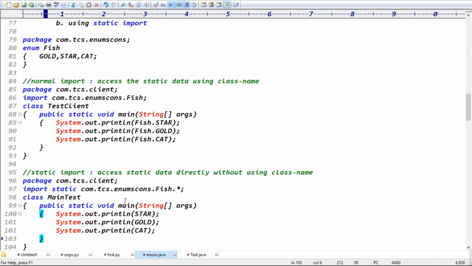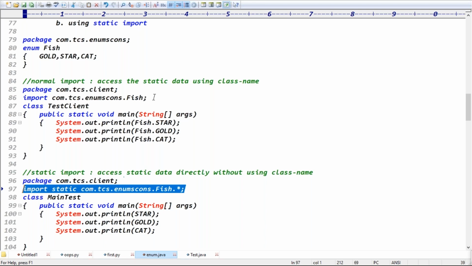So guys, in present applications you go for the static import, so that I can call the enum constants directly, right? As while discussing packages, we did the static import. Static import is mainly for the enum constants only. Because for enum constants, every time we have to call using the enum name, enum name, enum name, right? Instead of calling the enum name, we can call the constants directly by taking the static import, right? Exactly. The static import is clear.